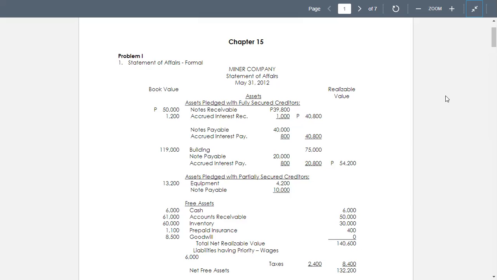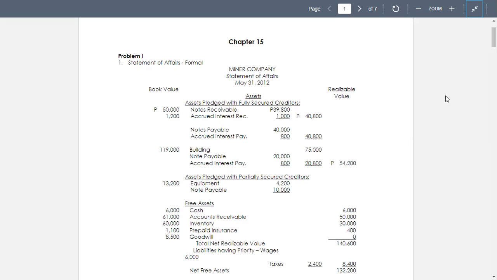Now, in problem number 1, the requirement here is to prepare a statement of affairs as of May 31, 20x4, including a deficiency account, and to determine the estimated dividend rate to the general unsecured creditors.